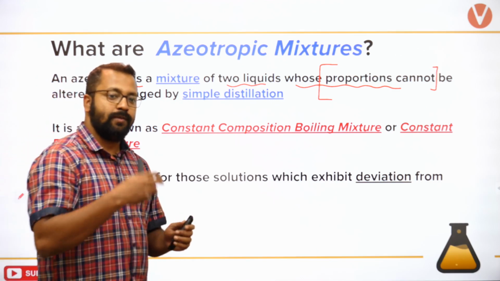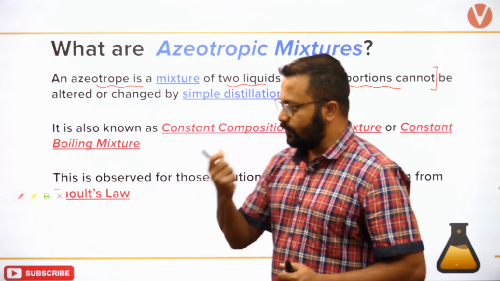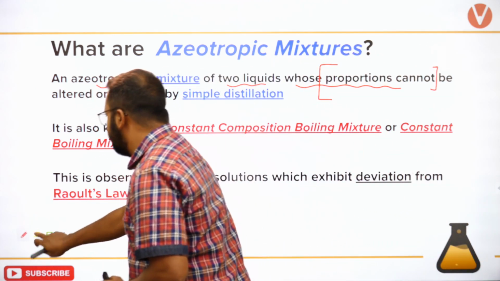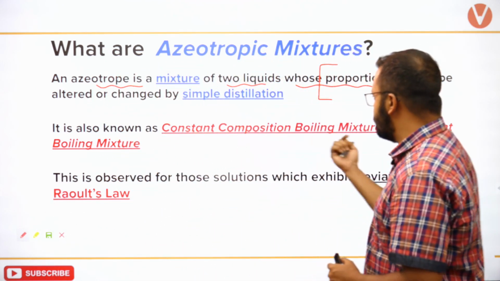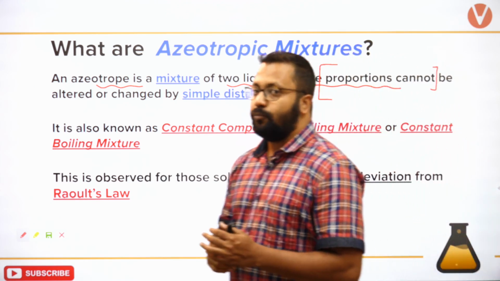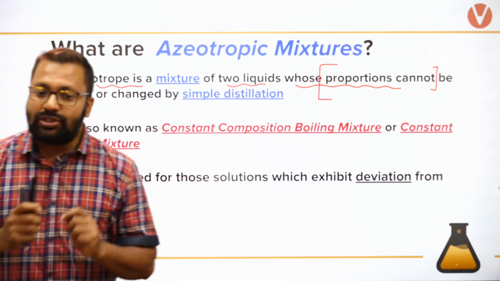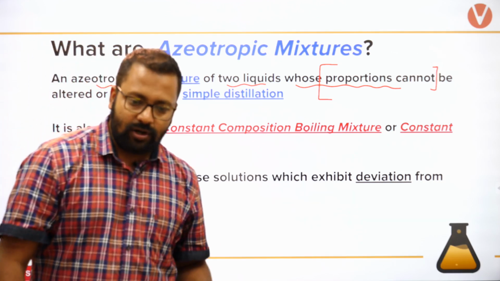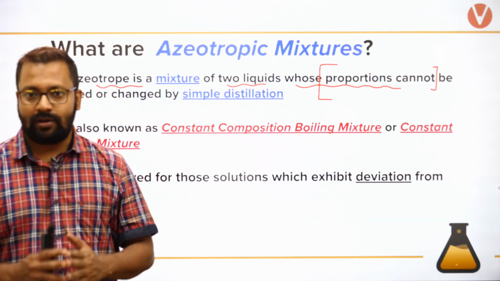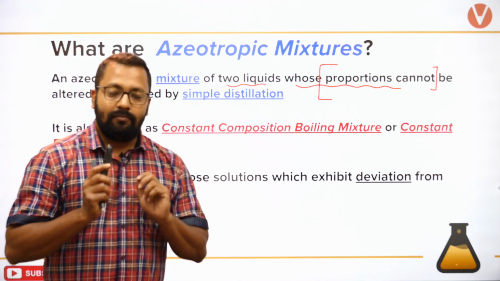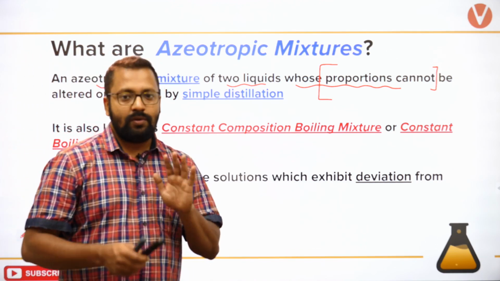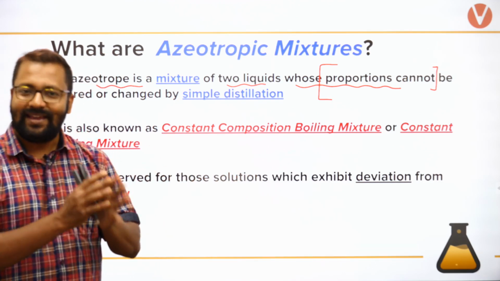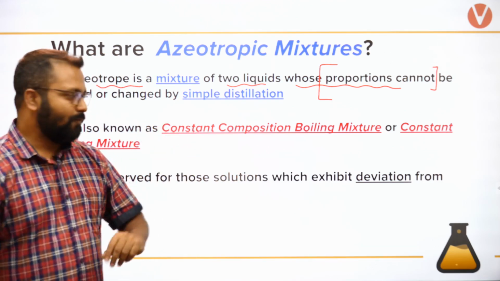Distillate is what you get after boiling. Okay, so it is known as a constant composition boiling mixture, or a constant boiling mixture. So the composition is not changing. It's not 1:1. That's a very, very wrong conception that it will be 1:1. That's not going to be 1:1. I am saying the 1:1 ratio does not remain. Let's see what happens.